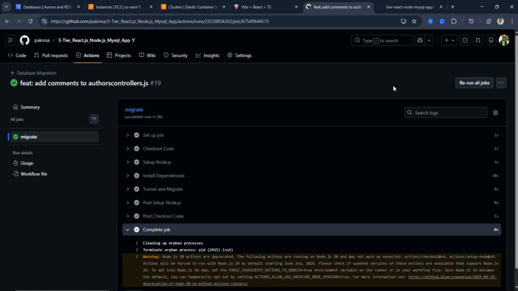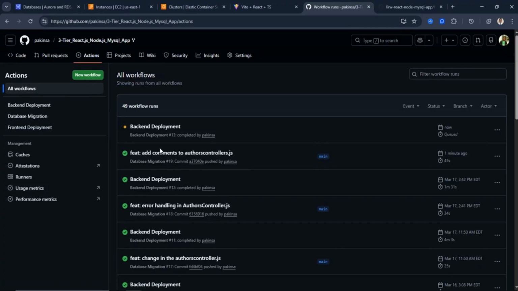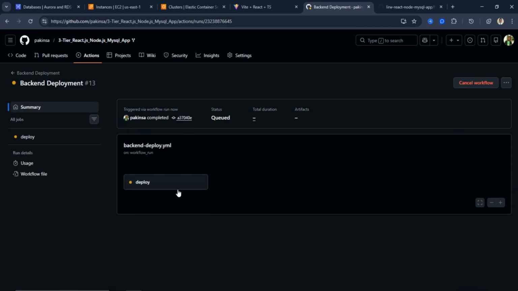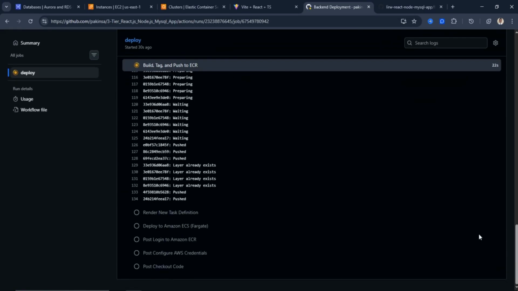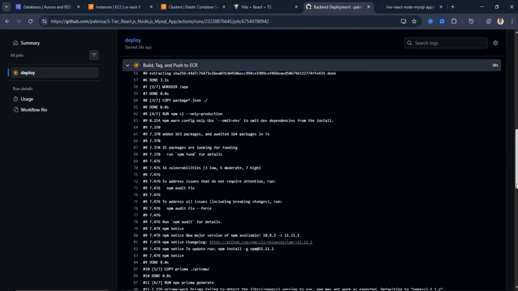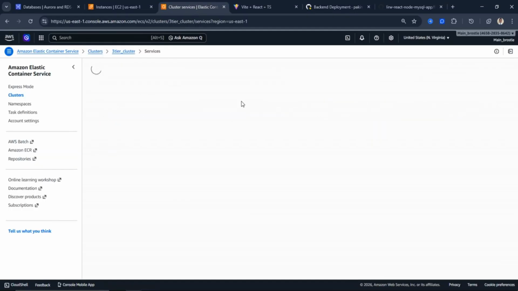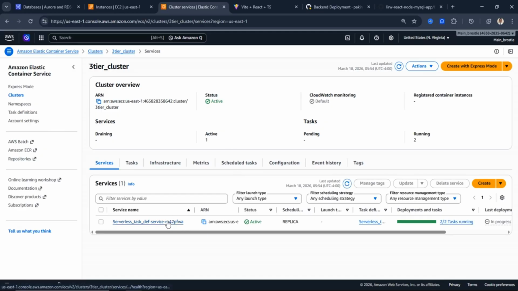Since the database migration is successful, the backend deployment will be going on. I just click on Actions to see what's up. Can you see the backend deployment is going on? If we click on it, we will see what is happening internally. While this is happening, something is also happening on AWS. Let's go and take a look at what is happening over there. So let's click on this, the service. Can you see what is going on?